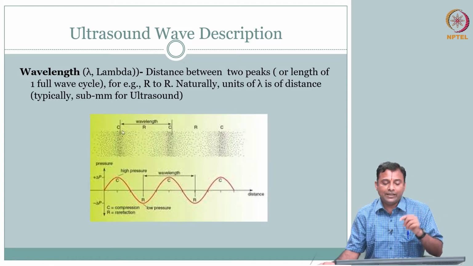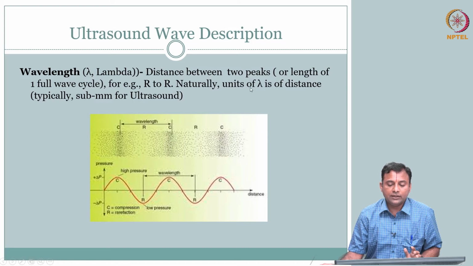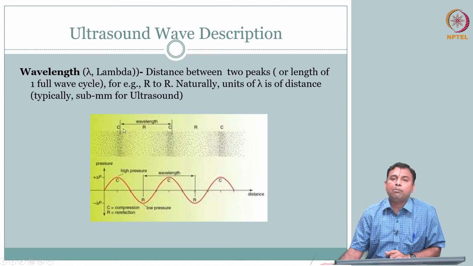It is one cycle, you can measure it from wherever, peak to peak, trough to trough. What we are talking about is one cycle. So the distance of one cycle is your lambda. So this is in length scale. Typically we get sub-millimeter.